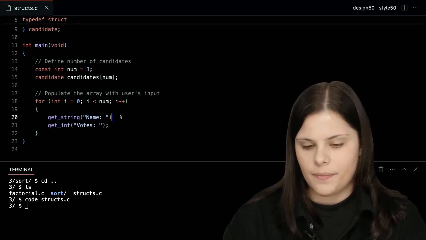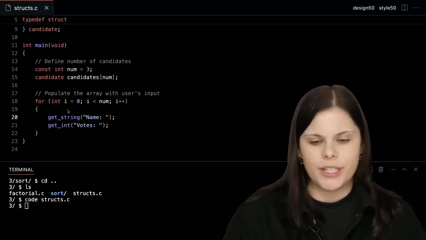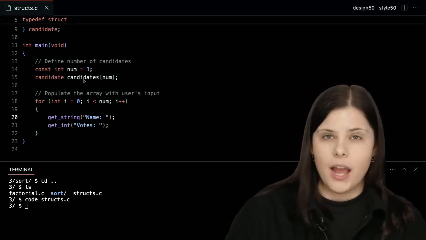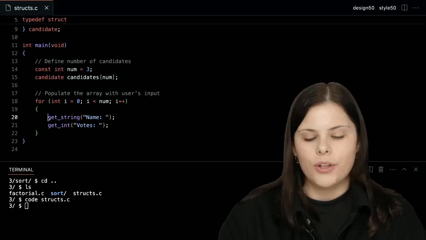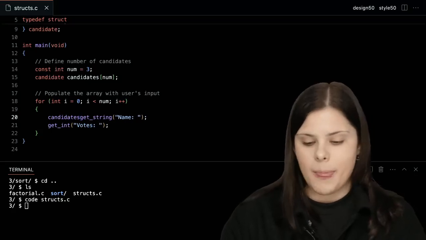All right. But where do we actually put, right, the user's input? Well, I know that I want to put it into the array, but I also want to access those specific cells for each candidate. So as we just saw on the slides before, what I'm going to do is I'm going to say candidates for my big array.